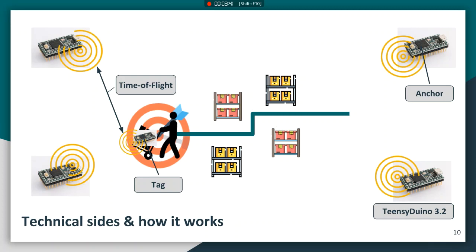Localization systems rely on two types of nodes that we define here as anchors and tags. Anchors are fixed nodes with known positions which perform a distance estimation, also called ranging, on a set of movable tags with unknown positions. In our architecture, tags and anchors are based on the same hardware.